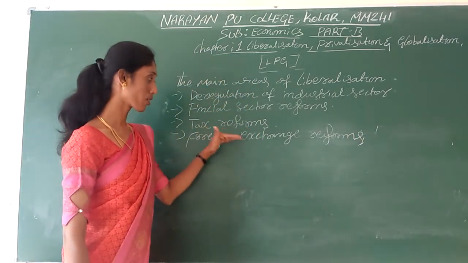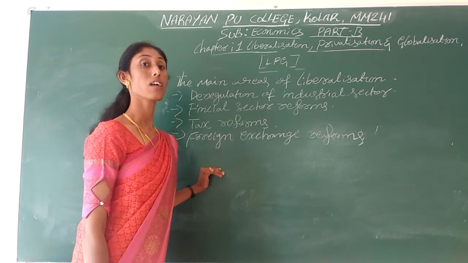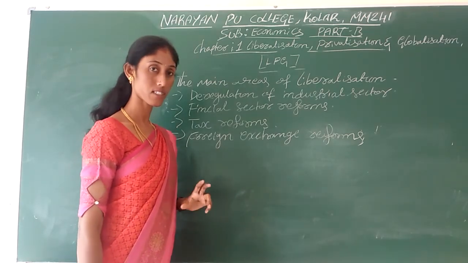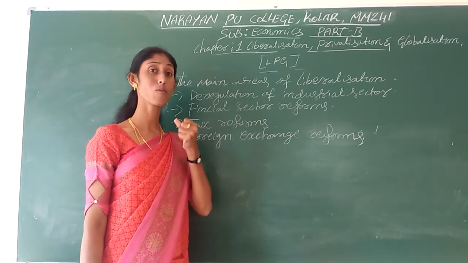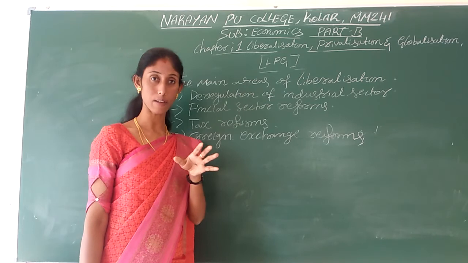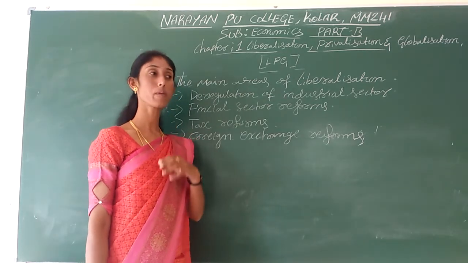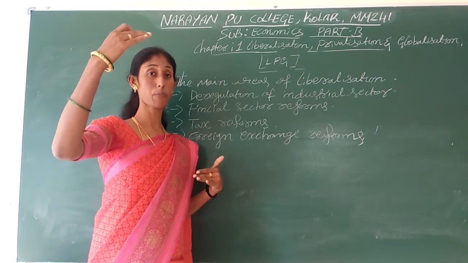Before going to discussing foreign exchange reform, first we need to know, in the background of economic reforms, we have discussed that there was a deficit BOP in the 1980 to 1990 era. Okay, deficit BOP means there were fewer exports and a high rate of imports.